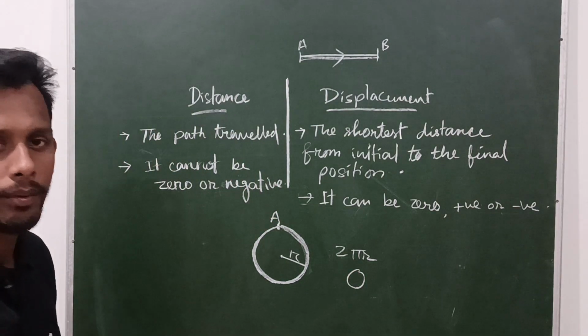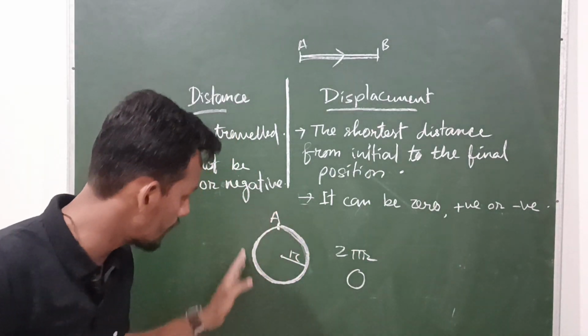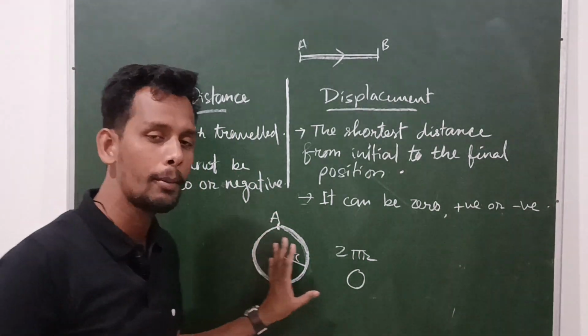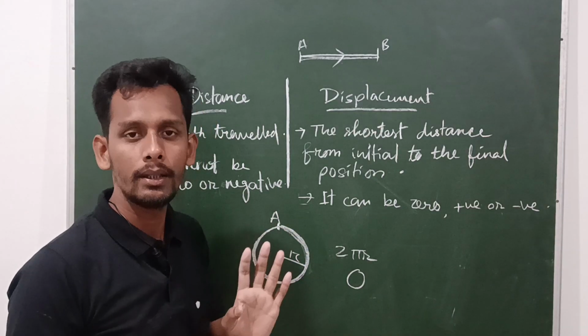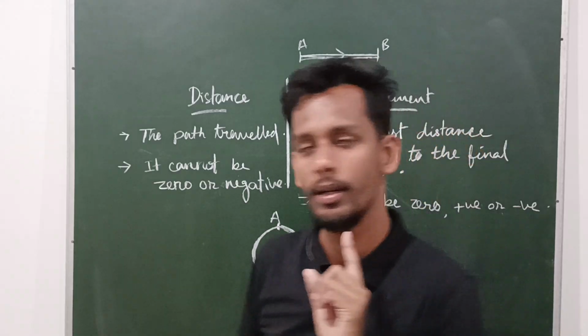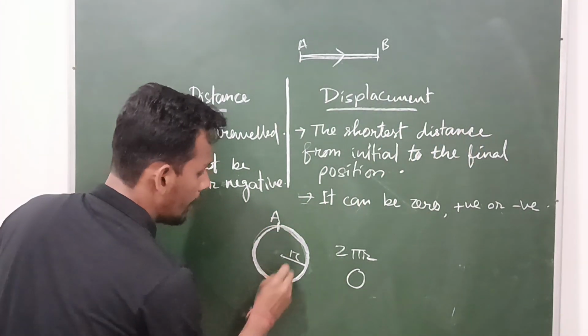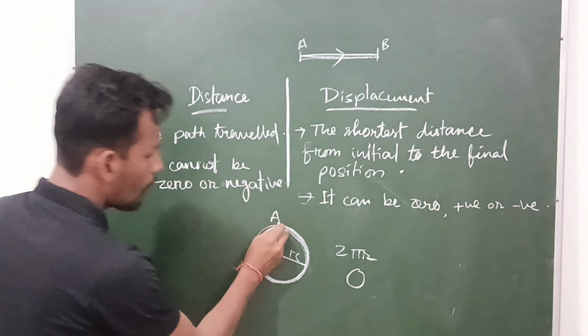Now your displacement is 0. How is the displacement 0? You may have traveled lots of kilometers or meters in the circular path, but your displacement is still 0. It is very interesting, how is it possible? A is your initial point.